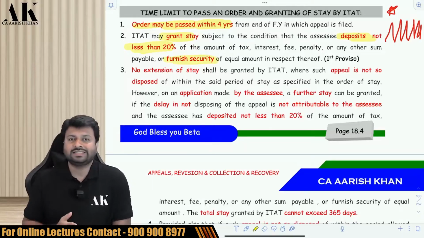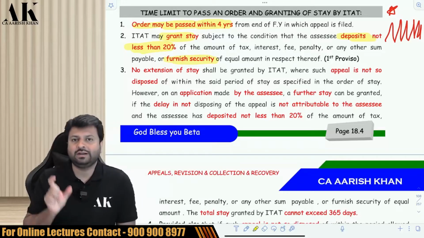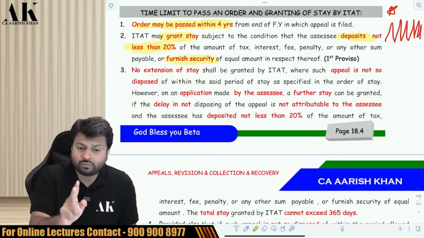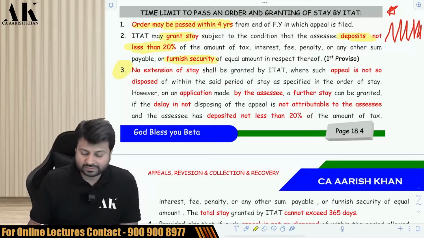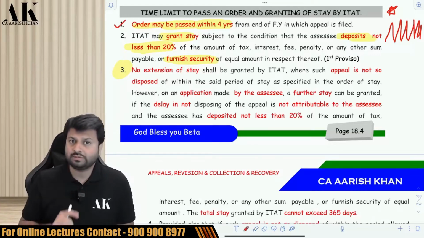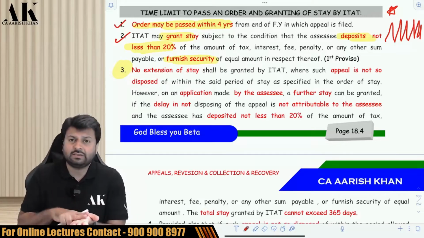So suppose the tax liability is 1 crore rupees. If the assessee can pay at least 20 lakhs, or furnish security of 20 lakhs, then the ITAT may grant a stay also. Now listen carefully, step by step. Point number 1 says that the ITAT has to pass an order within 4 years. Point number 2 says that the ITAT can grant you a stay if you pay 20% tax, or furnish equivalent security.